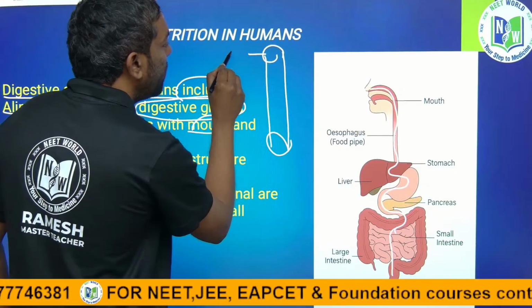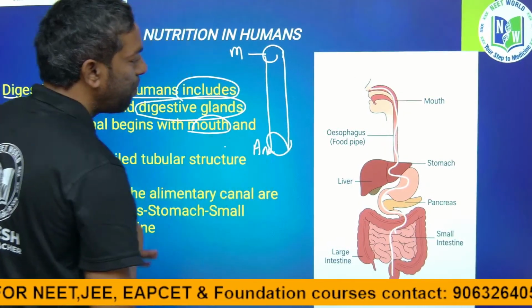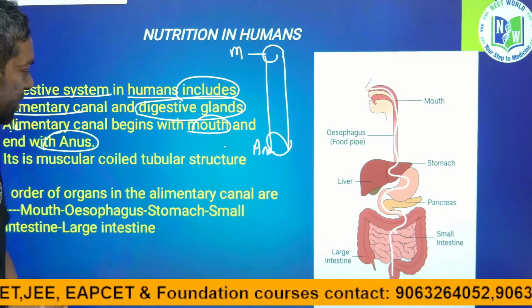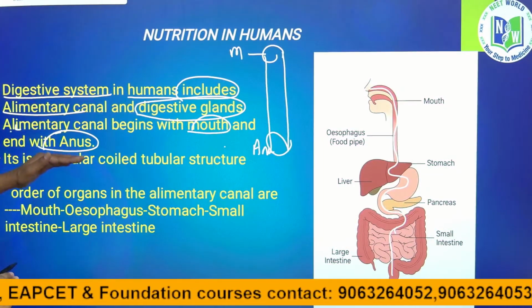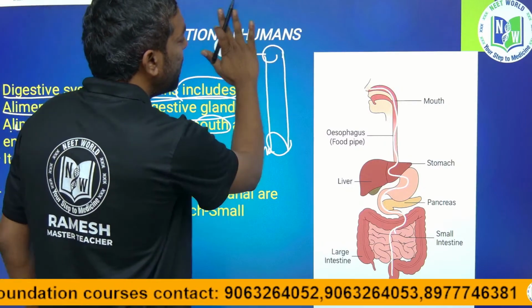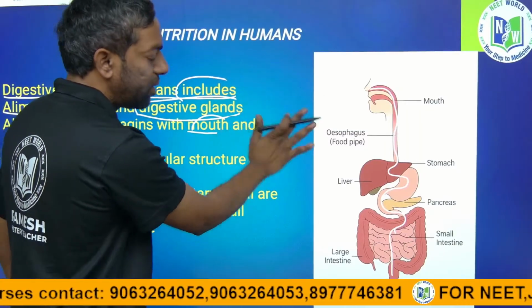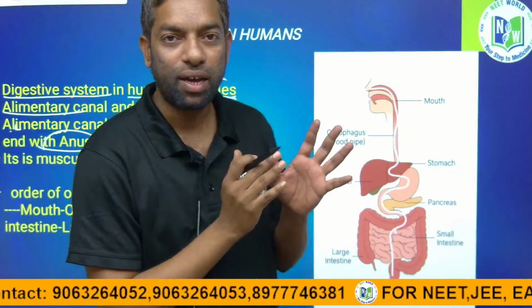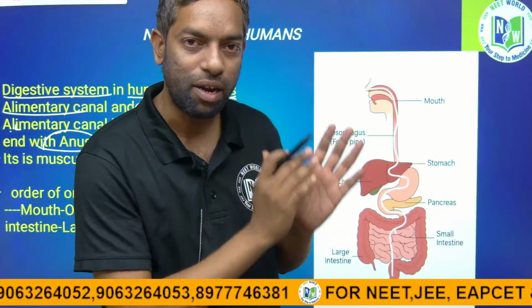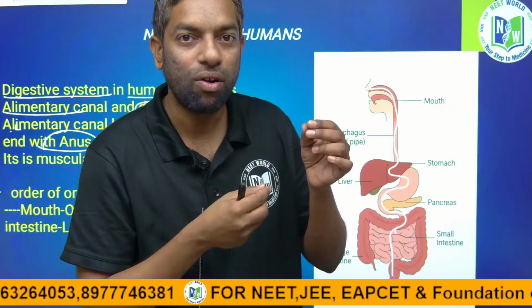This is the mouth and this is the anus. It is a muscular, coiled tubular structure. Structurally, there is muscle tissue in the alimentary canal, a long coiled tube.